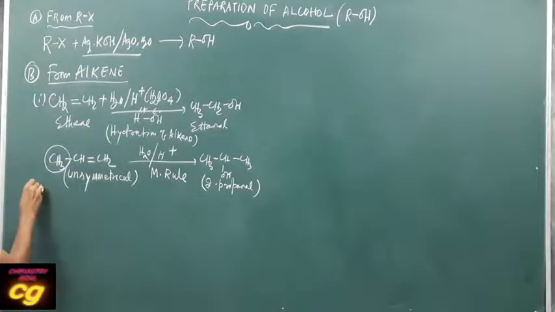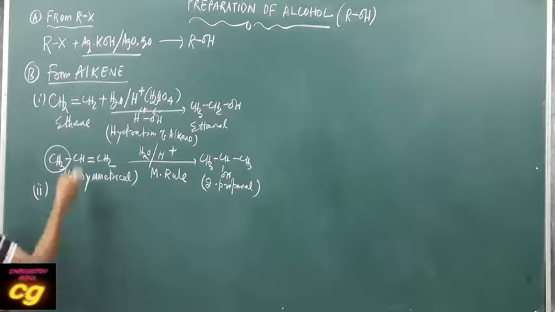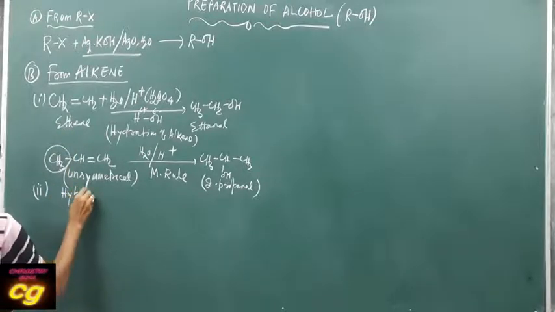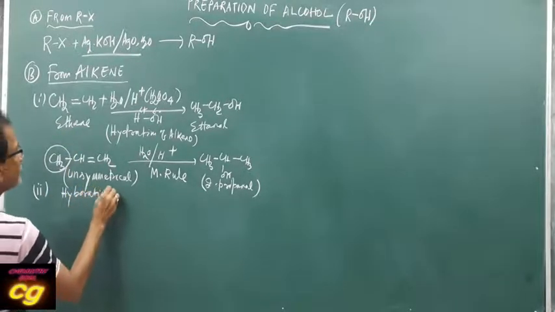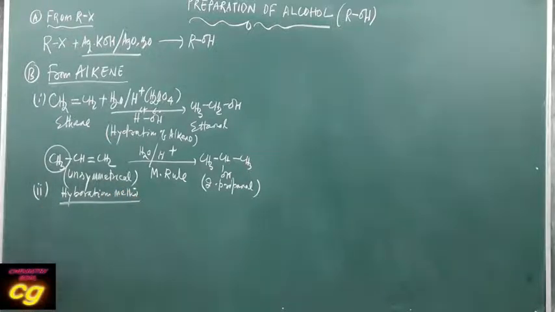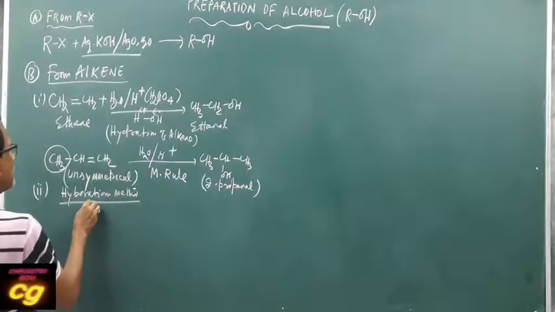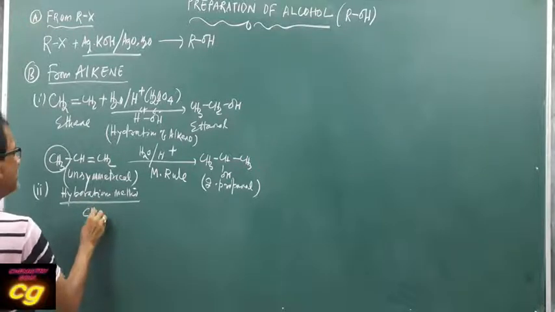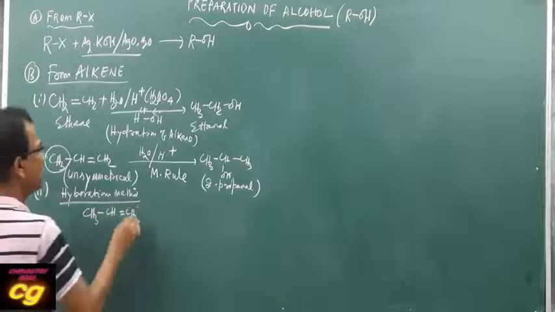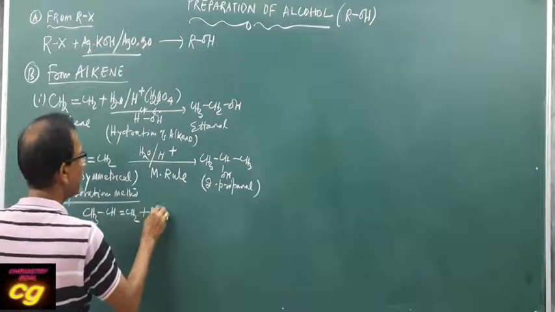Second is that you can use, from alkene, hydroboration. Hydroboration method means you have to use boron hydride. Suppose you use your CH3, CH double bond CH2 in presence of boron hydride.